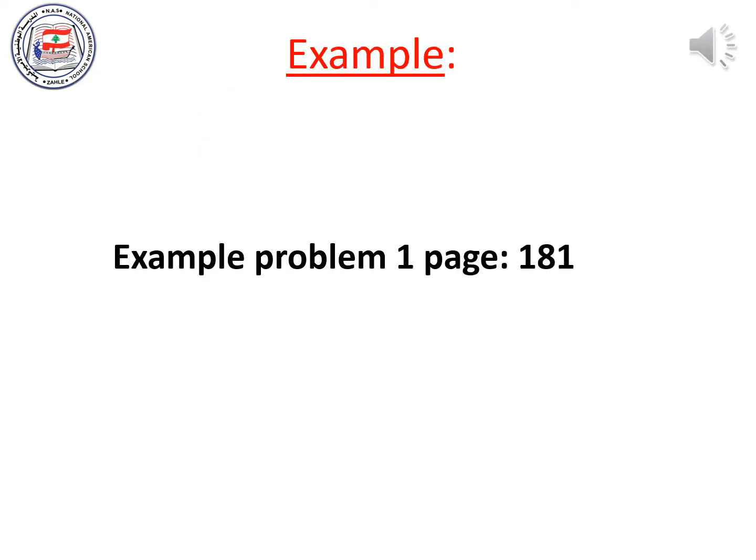As an example, we are going to solve example problem 1 on page 181. So open up your books and follow along with me. Example problem 1. Callisto's distance from Jupiter. Galileo measured the orbital radii of Jupiter's moons using the diameter of Jupiter as a unit of measure. He found that Io, the closest moon to Jupiter, has a period of 1.8 days and is 4.2 units from the center of Jupiter. Callisto, the fourth moon from Jupiter, has a period of 16.7 days. Using the same units that Galileo used, predict Callisto's distance from Jupiter.